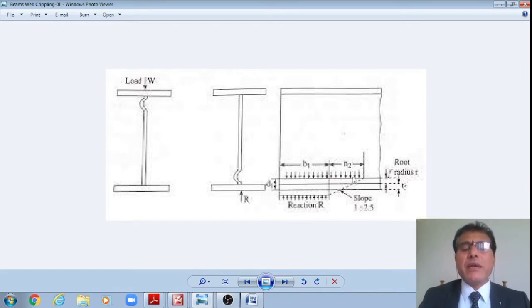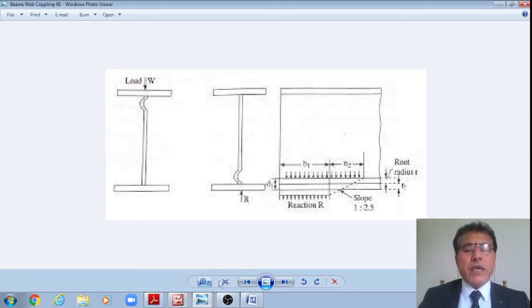Therefore, we consider thickness of the flange plus root radius, multiplied by 2.5, if it is dispersing in one direction only. If a concentrated load is there, then b1 plus n2 plus n2 is the width of dispersion.